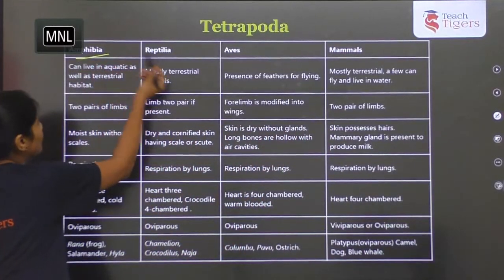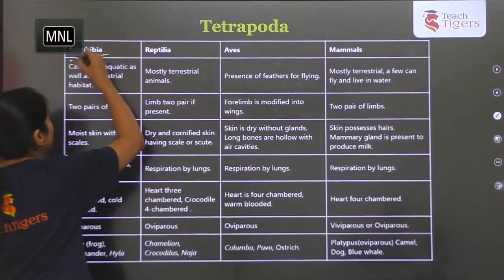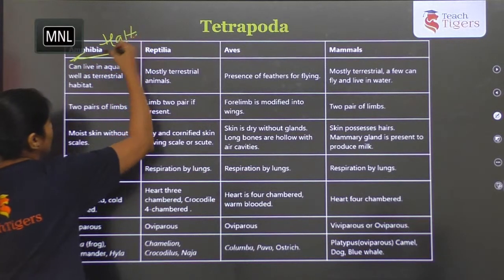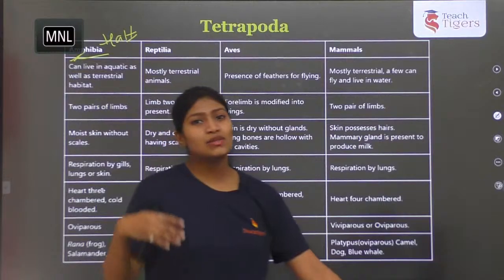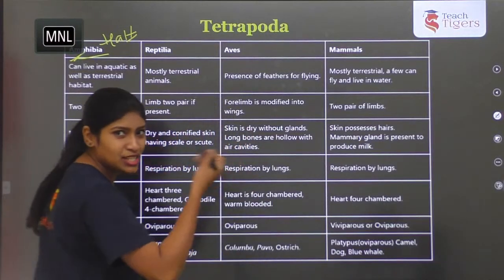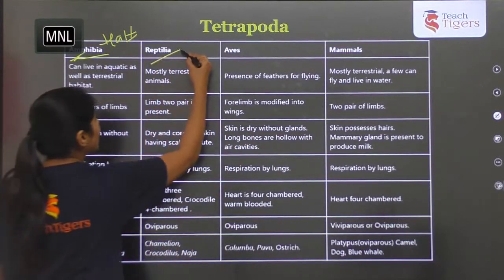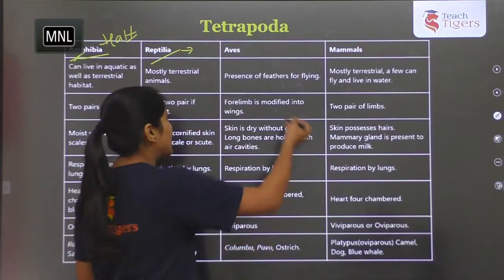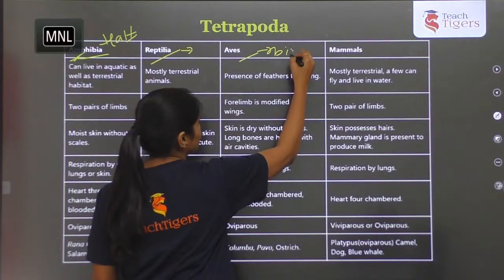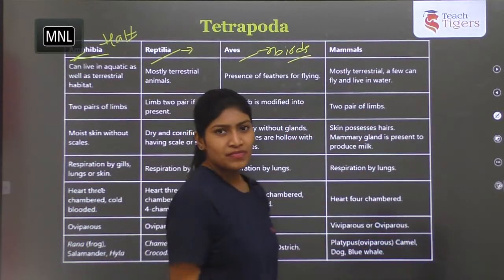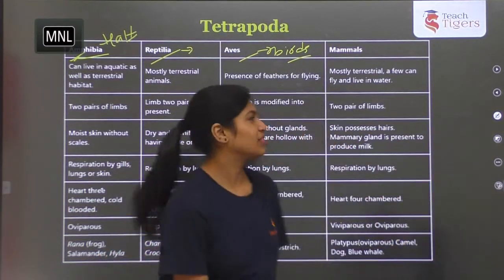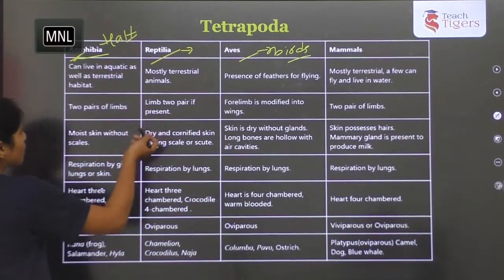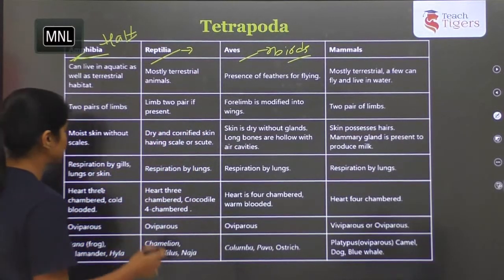So coming to amphibians, amphi means half. It stays both on land as well as in water, right? That is why they are called amphibians. Reptilia, they are creeping or crawling. And aves, these are birds, and mammals. And very important here, a few things we'll see.